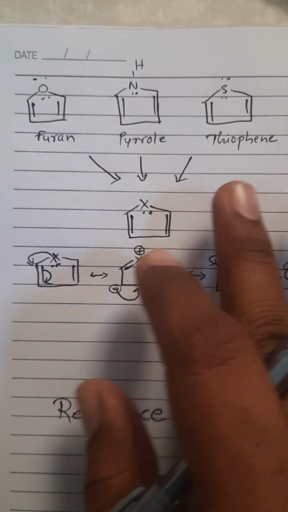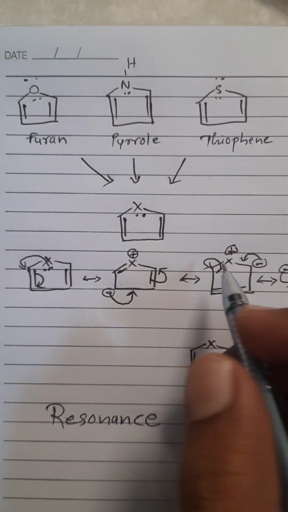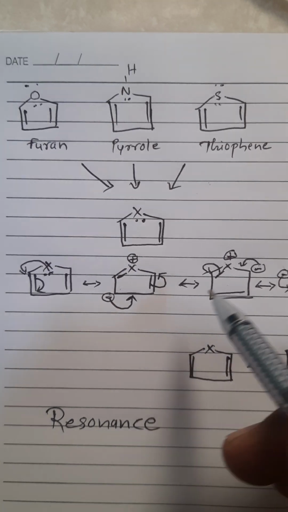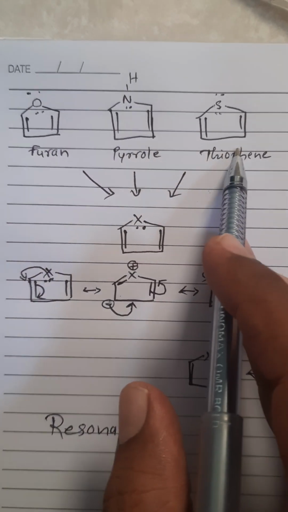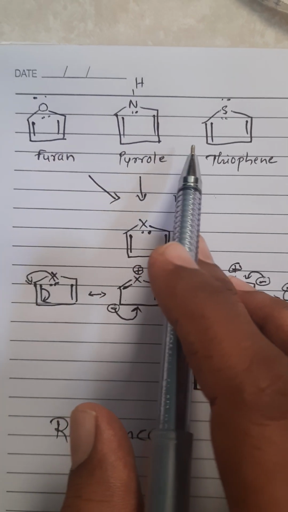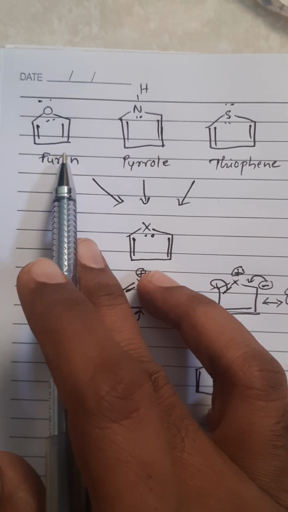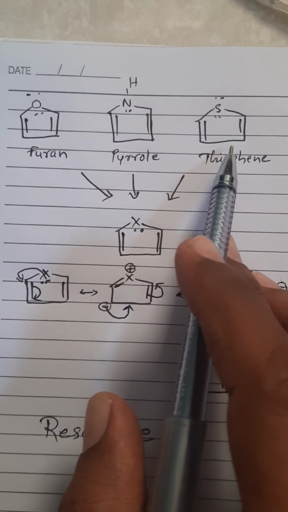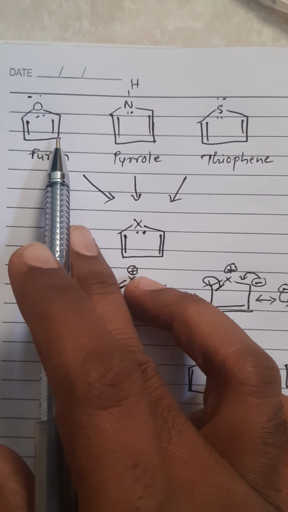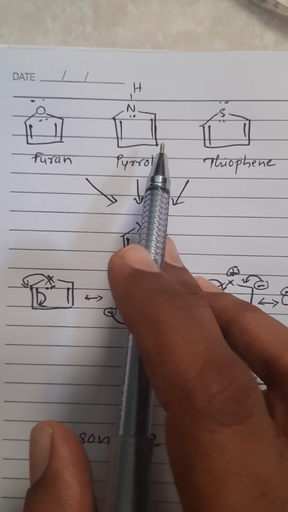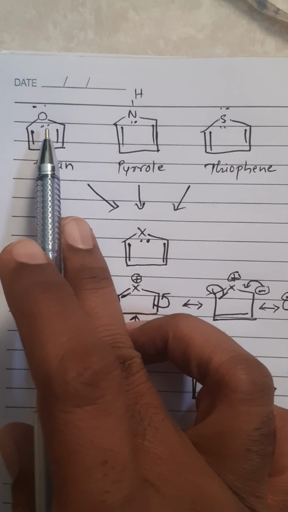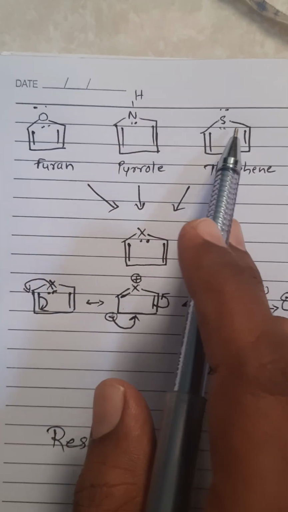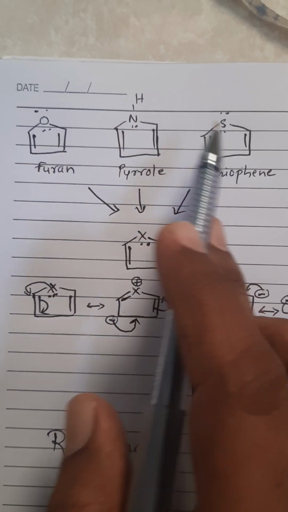In this video, I'm going to tell you how we can draw a common resonance structure for three heterocycles: furan, pyrrole and thiophene. Furan is a 5-membered ring, and the same is the case with pyrrole and thiophene. These are aromatic heterocycles containing oxygen, nitrogen and sulfur heteroatoms.